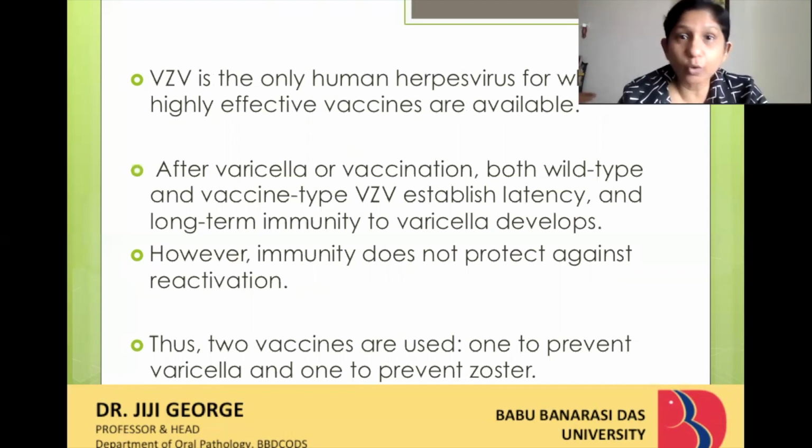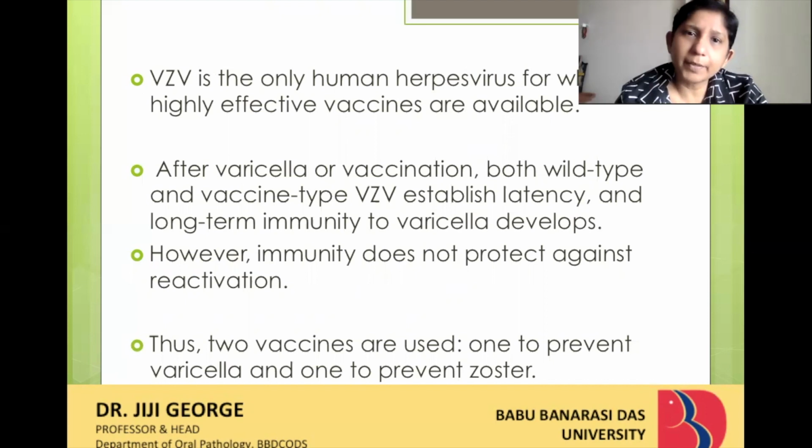Now, if you compare to COVID-19, we don't have a vaccine as yet. That is why the entire world is at its wits' end. Once you have a vaccine, you are through the disease. Like smallpox is something which we don't have now because we already have a vaccine. So even for chickenpox, there is a vaccine.